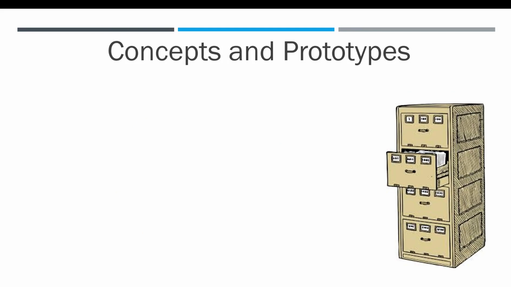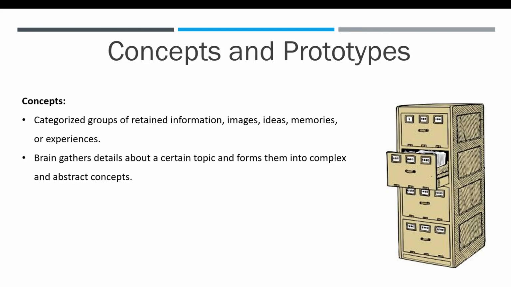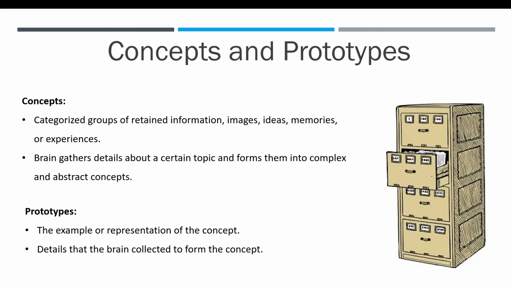In order for our brain to organize information like a file cabinet, we need to store information into concepts, which are categorized groups of retained information, images, ideas, memories, or experiences. These are big ideas and larger concepts that our brain holds, and our brain gathers details about a certain topic and forms them into complex and abstract concepts. Within those concepts are prototypes, which is the representation of that concept.